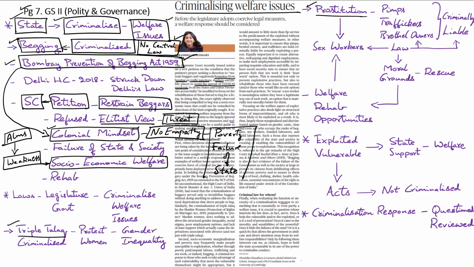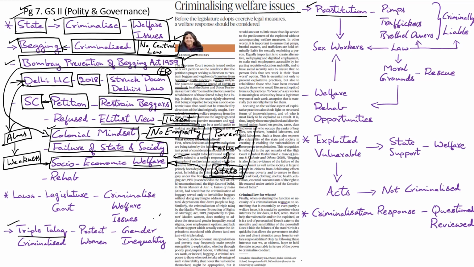The colonial approach of looking at begging as a criminal offense absolves the state of any responsibility for failing to provide its citizens basic welfare, including minimum requirements such as food, housing, education, health, etc. So back in 2018, the Delhi High Court had struck down a similar law which had been adopted by the Delhi legislature. The Delhi High Court had declared that criminalizing begging violates fundamental rights of the individual as the act of begging should not be a criminal offense, but instead it should be seen as a failure of the state and the society itself.